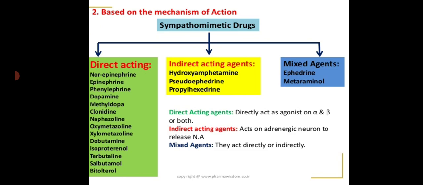The direct acting agents directly act as agonists on alpha and beta or on both. When we talk about the indirect acting agents, they act on adrenergic neuron to release noradrenaline or norepinephrine. And talking about the mixed agents, they act directly or indirectly.